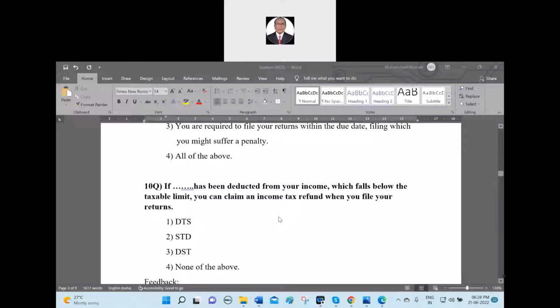If dash has been deducted from your income, which falls below the taxable limit, you can claim an income tax refund when you file your returns. Number 1, what is the dash? DTS, STD, DST, none of the above.